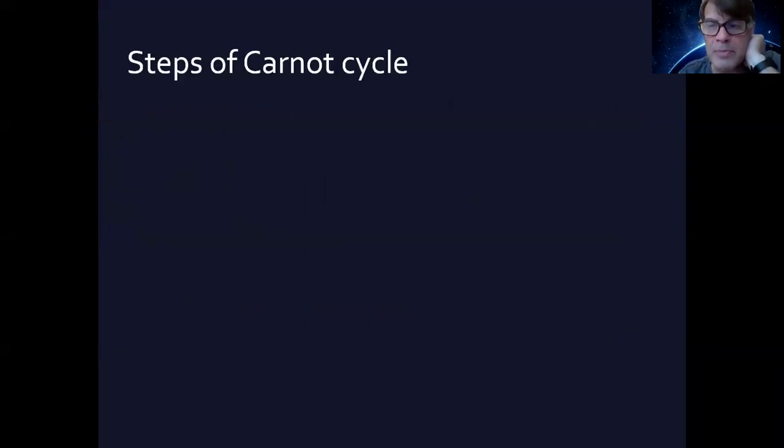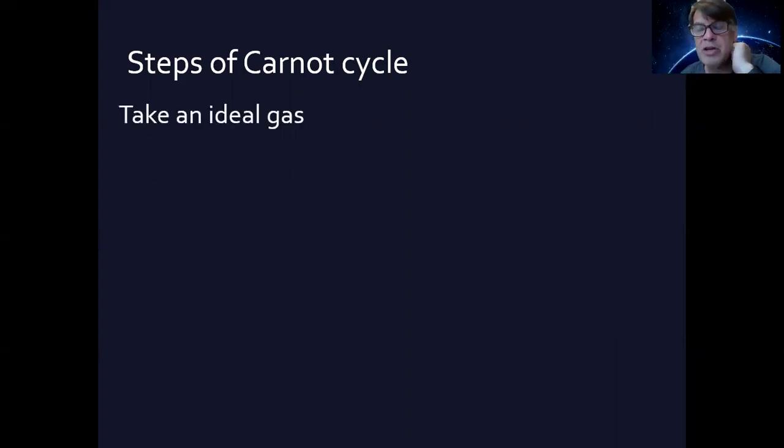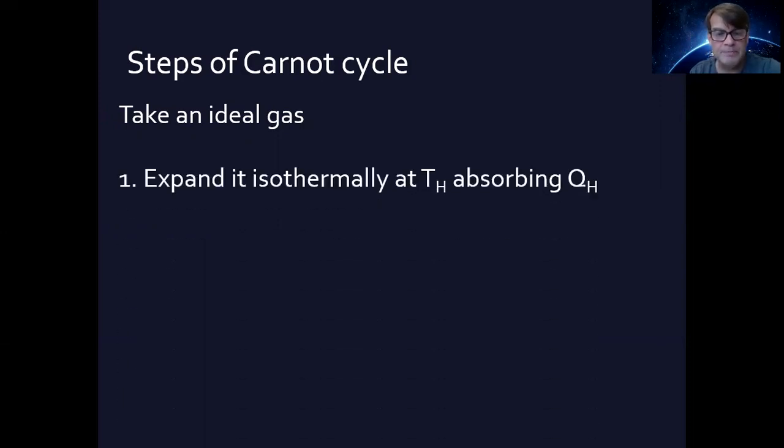So here are the steps that he suggested would do that, the Carnot cycle. He started with the idea of an ideal gas, although as we find out, the Carnot cycle works this way for any working substance. But we start with an ideal gas because we can make more assumptions about it. For example, for an ideal gas, we know that the internal energy depends only on the temperature. Things like that you can assume with an ideal gas that you can't assume with other things.